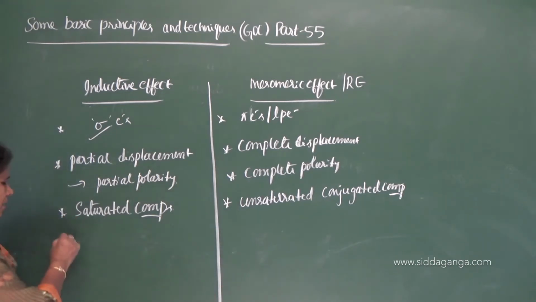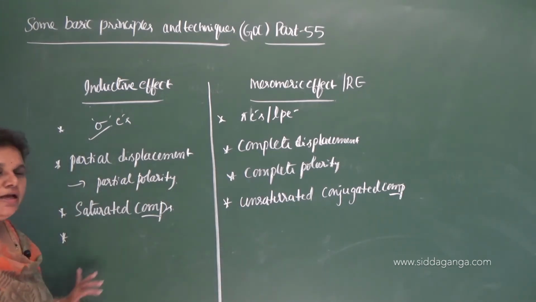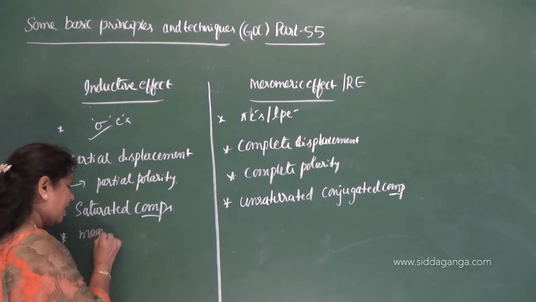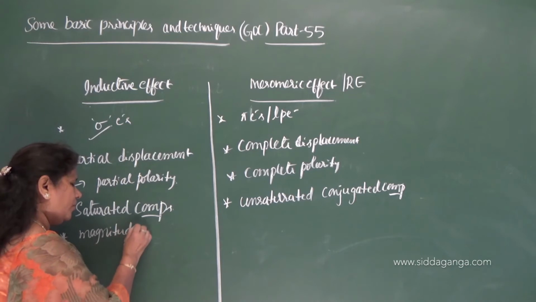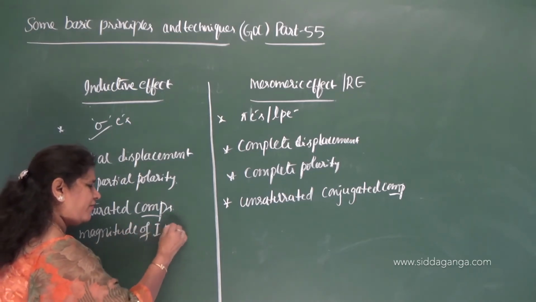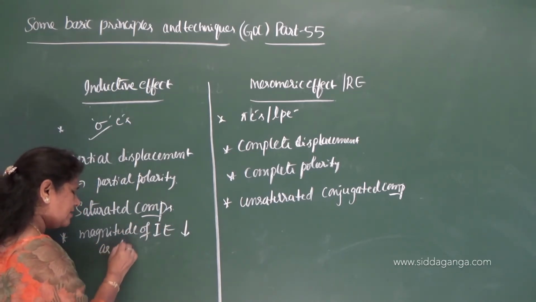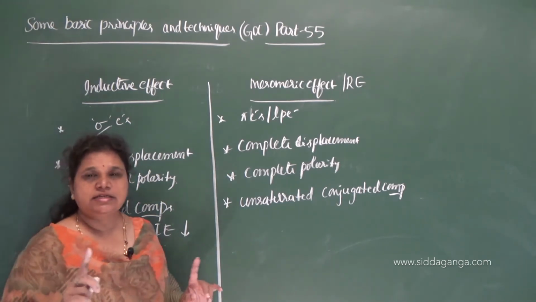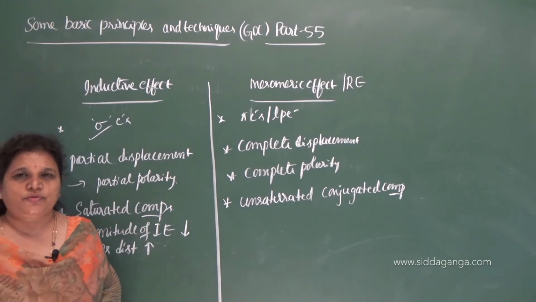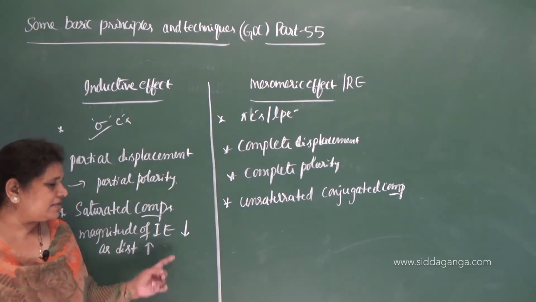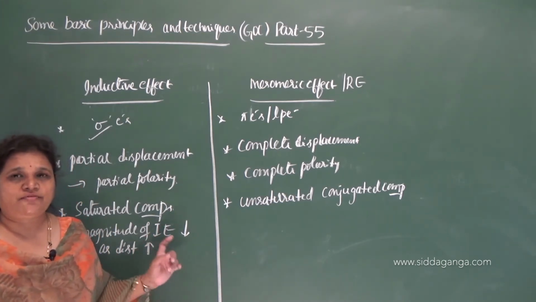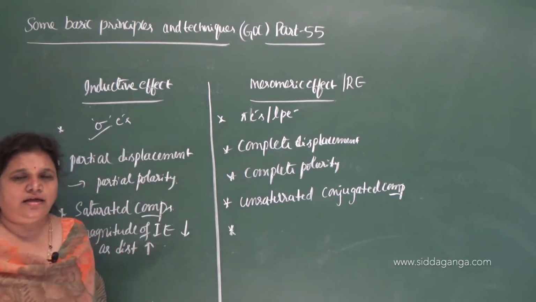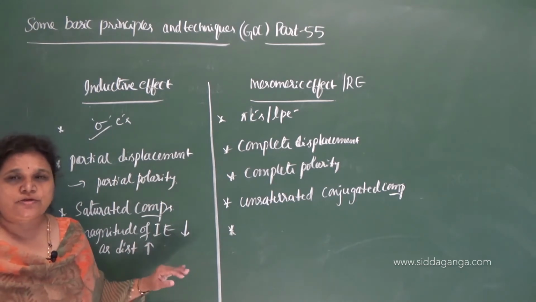Okay. Now, the magnitude of the inductive effect decreases as distance increases. When the distance between the source of the inductive effect and the carbon atom increases, the magnitude of the inductive effect decreases. But here there is no such decrease in the magnitude of the mesomeric effect.